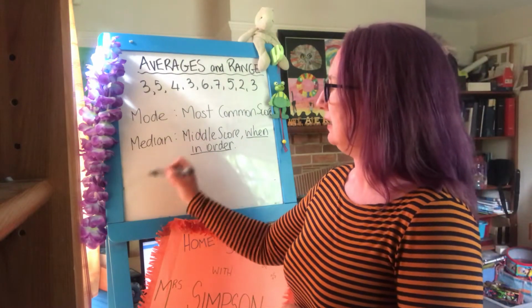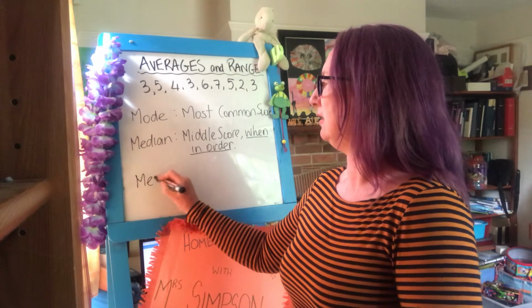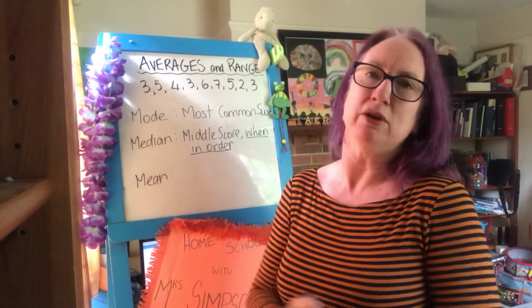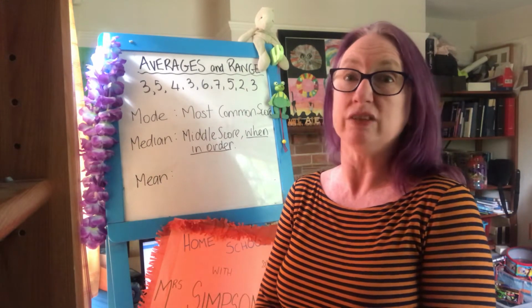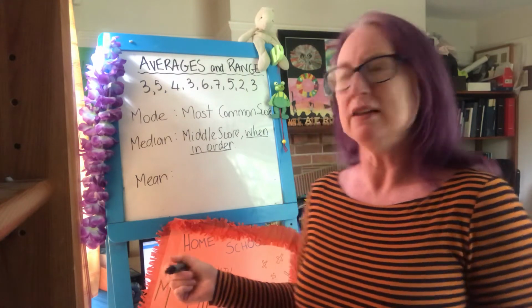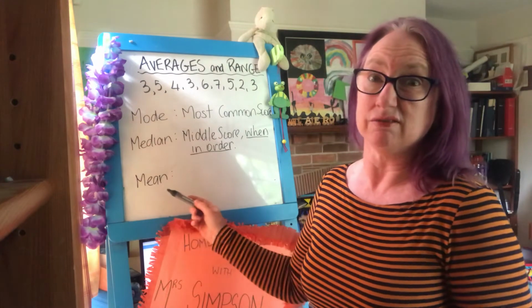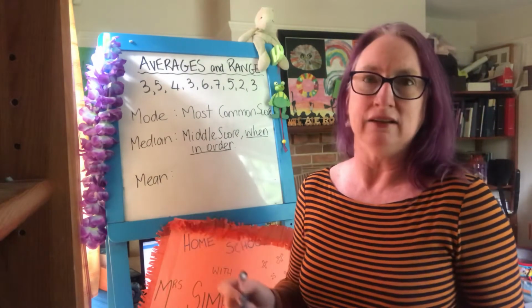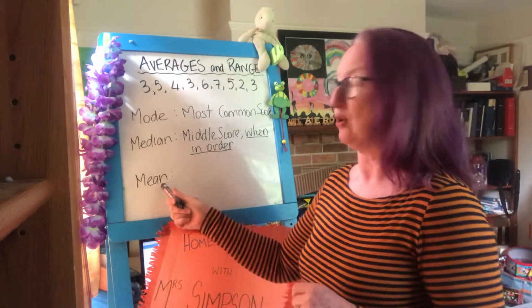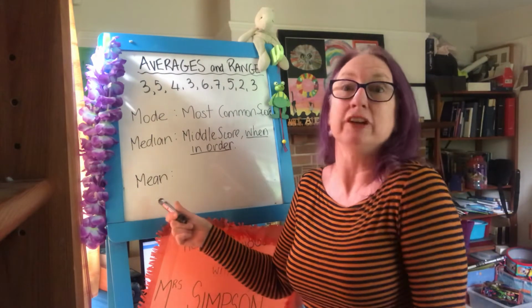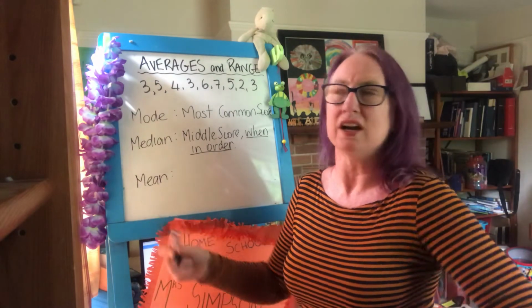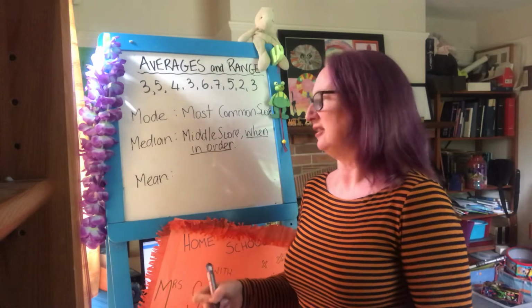The mean is the one that you hear used most often in the media, and so they generally just call that the average. These are all averages, but because the televisions and newspapers use the mean most of the time, they'll just say, oh, the average wages are, average age is, that sort of thing.